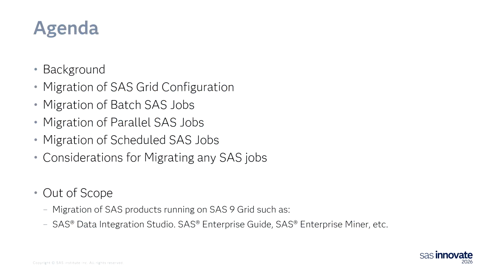So this is the agenda of what we will be covering and what we won't be covering. So first, we'll go over a little background, a little history of the products on SAS 9. Then we'll talk about migration of the grid configuration, migration of batch SAS jobs, migration of parallel SAS jobs, and then migration of scheduled SAS jobs. So these are all things that are specific to a grid deployment.